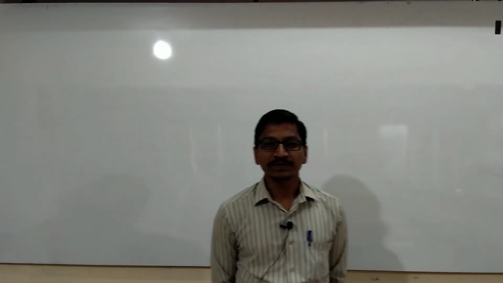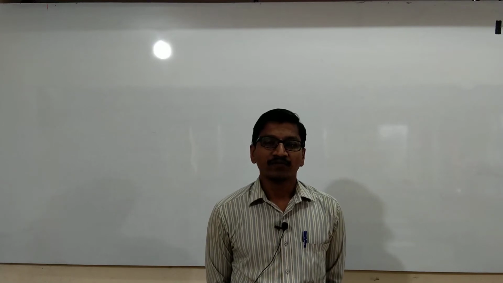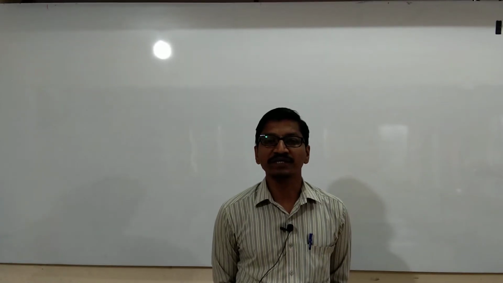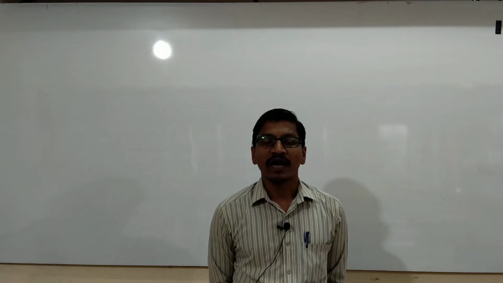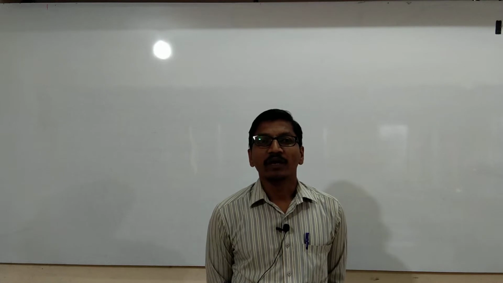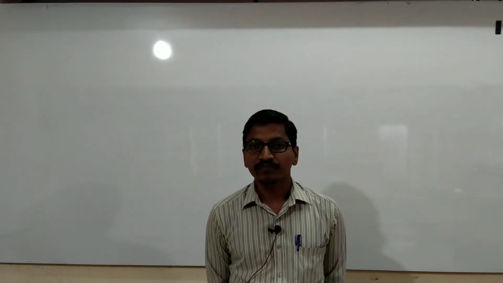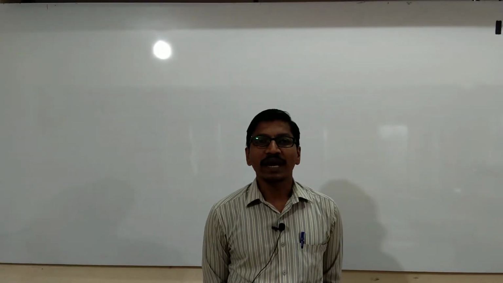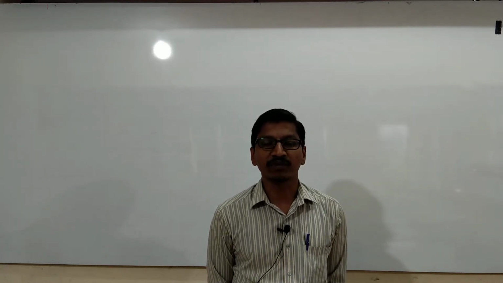Good morning, students. In the previous class, we started the fourth topic, chemical bonding and molecular structure. In that, we discussed what chemical bonding is, the cause of chemical bonding, the octet rule, the tendency to attain lowest energy, Lewis symbols, and the Kossel-Lewis approach to chemical bonding. These concepts were discussed in the previous class.